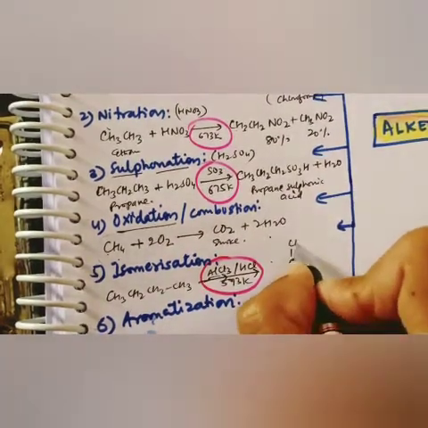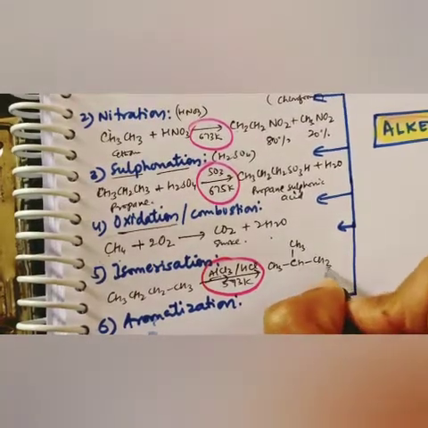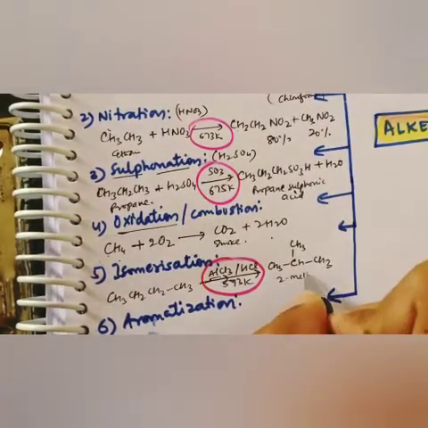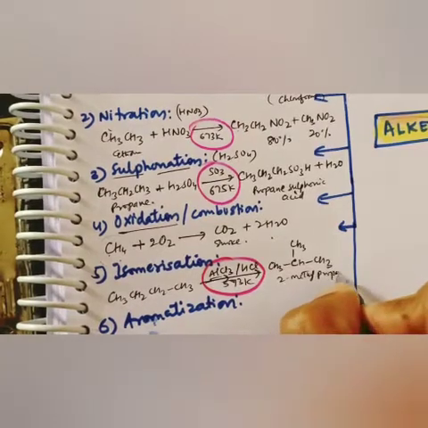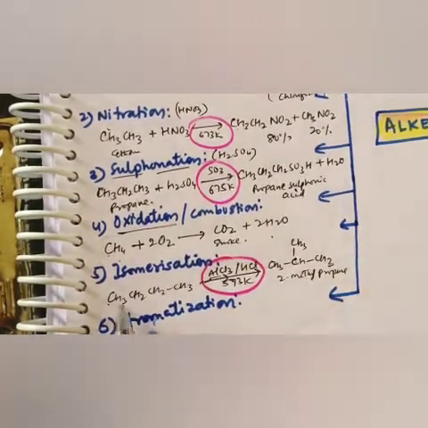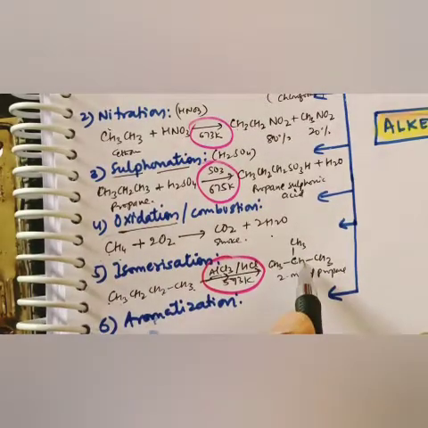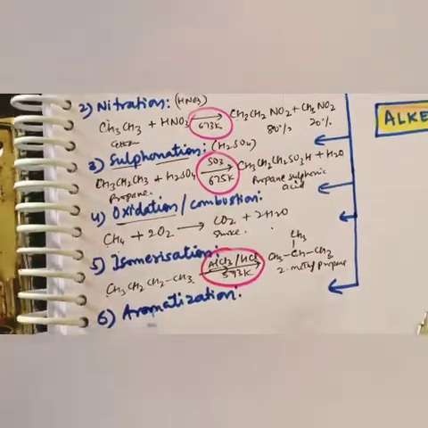Will convert into CH3 CH3, 2-methyl propane. It means that the formula will remain the same: 1 2 3 4 carbon, 1 2 3 4 carbon, C4H10. So that is called isomerism.